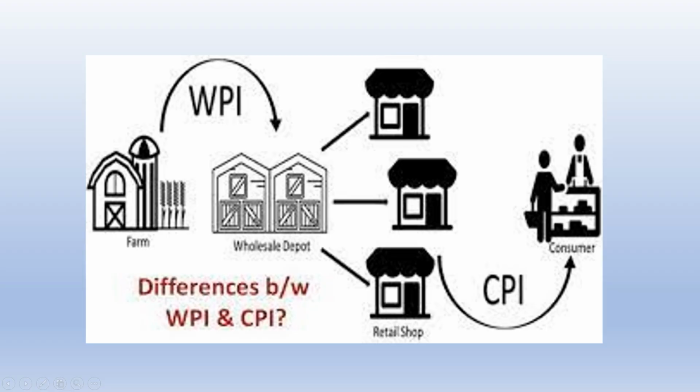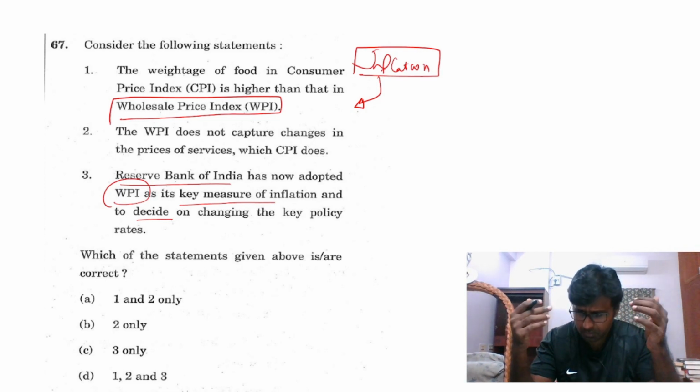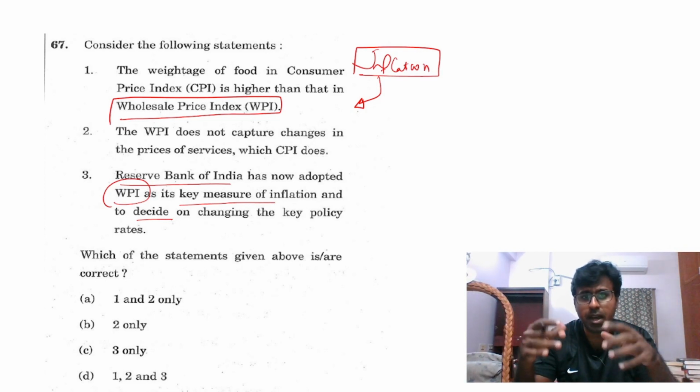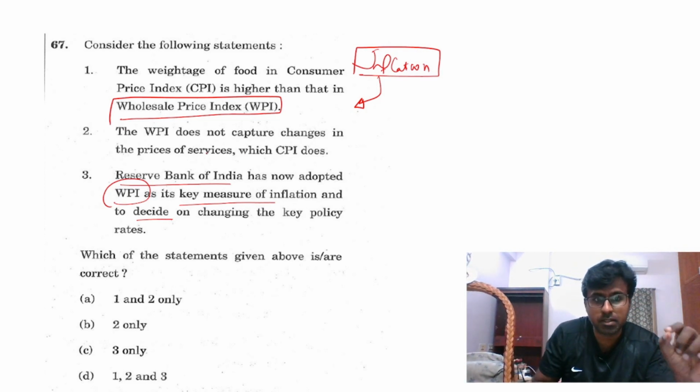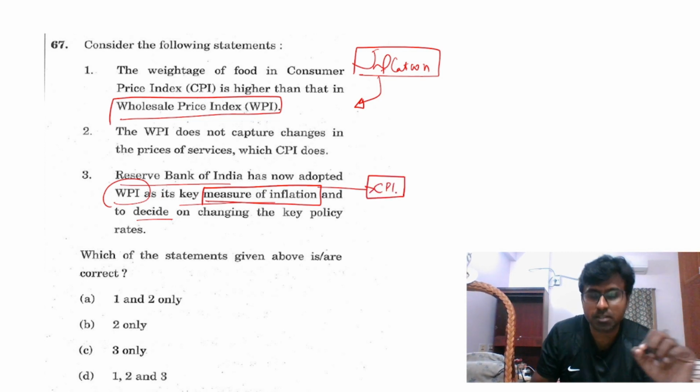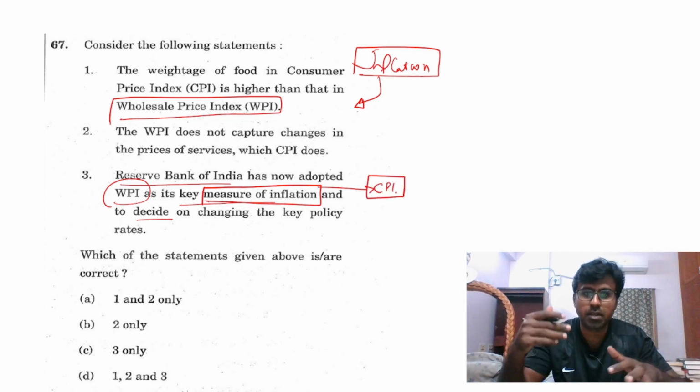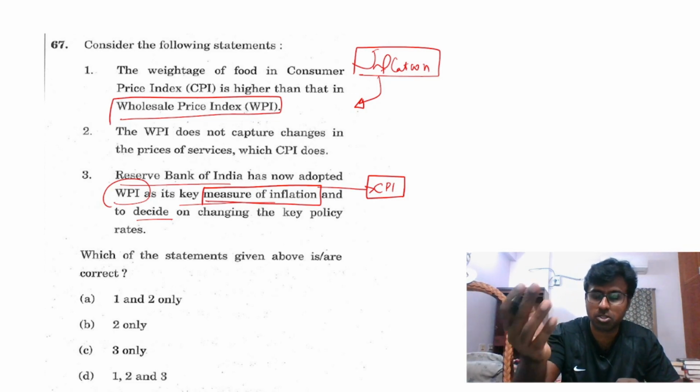of inflation. No. Raghuram Rajan, when he came, set up a committee, or a study, and he said specifically that the measure of inflation in our country should be consumer price index, not wholesale price index, because wholesale price index is not giving the correct picture of inflation.